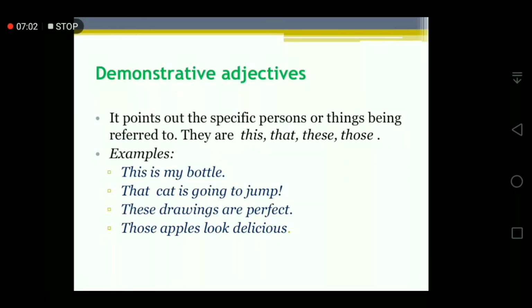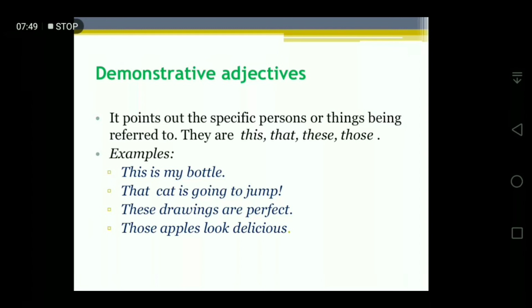Then demonstrative adjectives. They point out the specific persons or things being referred to. They demonstrate the things directly. The demonstrative adjectives are this, that, these, those. Like: this is my bottle. That cat is going to jump. These drawings are perfect.